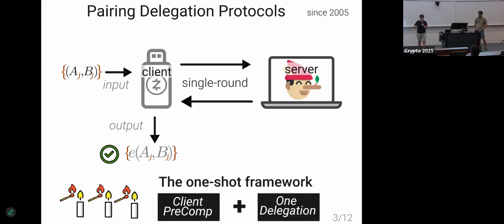So far, the tradition has been that the client does a little bit of precomputation and does one delegation, or delegates things in a batch. Then the next time he needs to delegate something, because he's attaching the hardware wallet again and checking the state of the chain so far, he will run a precomputation step again and do another delegation. This is just to give an intuition, like starting a match every time you want to light a candle.